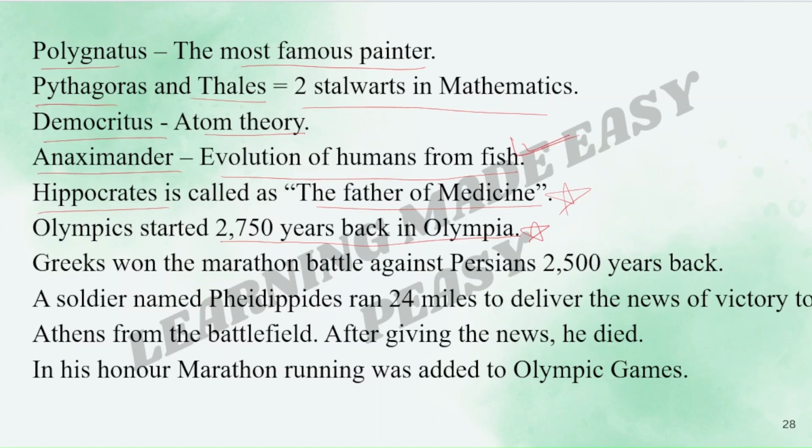Greeks won the marathon battle against Persians 2500 years back. A soldier named Pheidippides, remember his name, Pheidippides, ran 24 miles to deliver the news of victory to Athens from the battlefield. After giving the news, he died. So in his honor, the marathon running was added to the Olympic Games. Before that, the marathon running was not there. But only in the honor of Pheidippides, it was added in the Olympic Games.